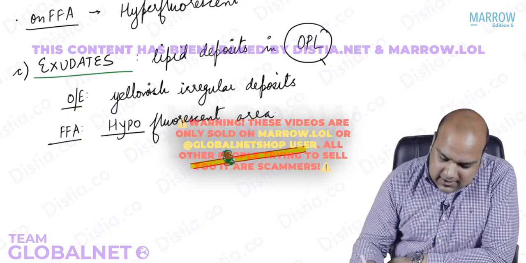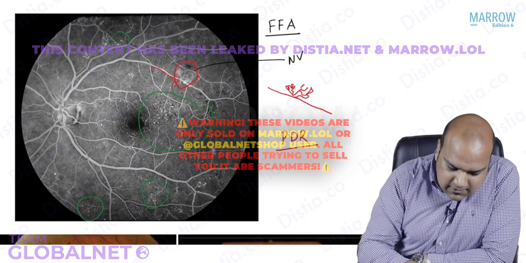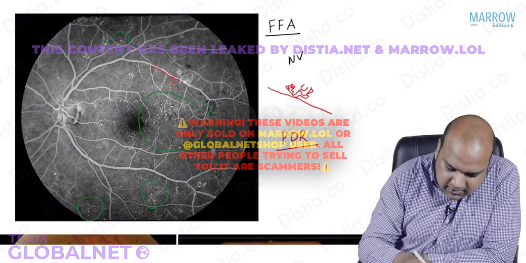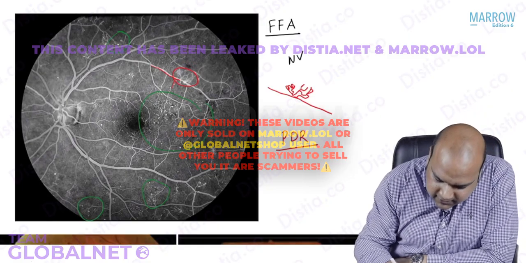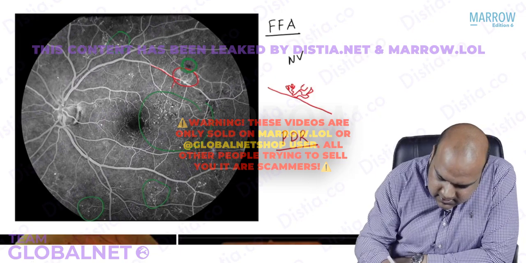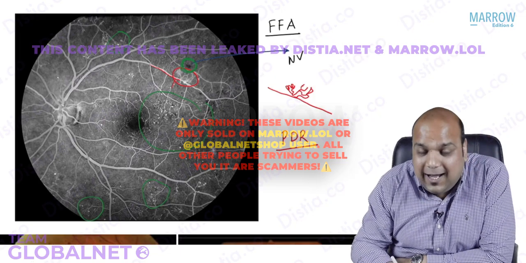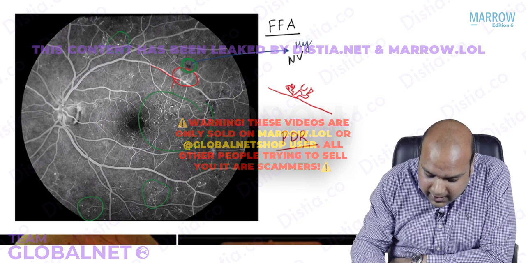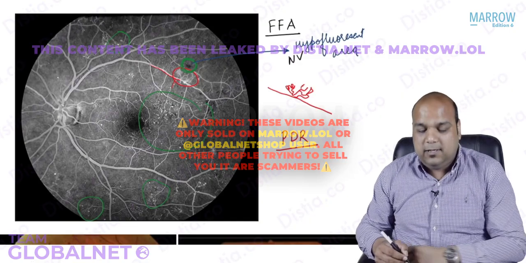Let us see an image again, the same image. In this same image, everybody, if I redraw this circle, this was my neovascularization. And see this green circle carefully. See this blue arrow carefully. What do I see? I see a small hypofluorescent area. Yes or no, everybody?